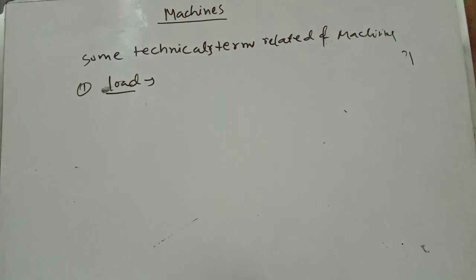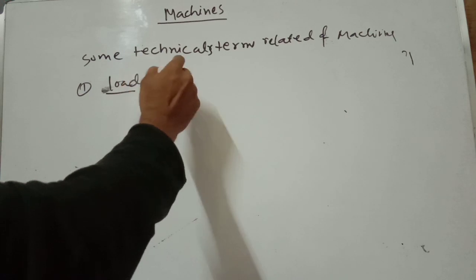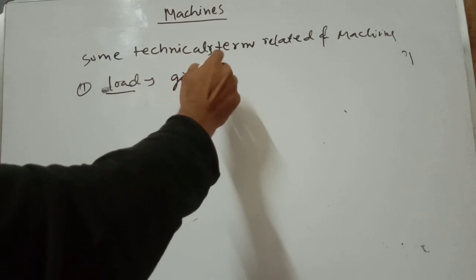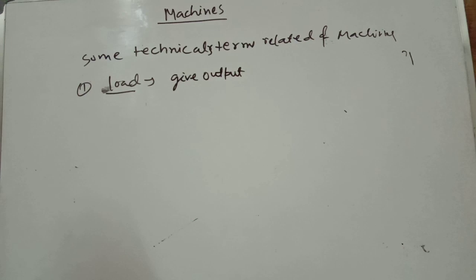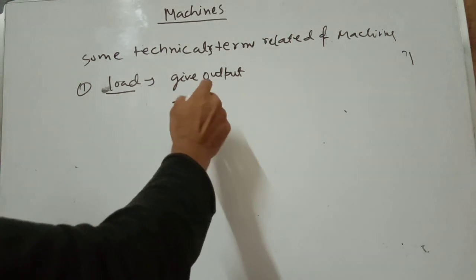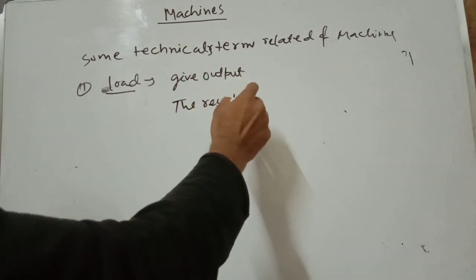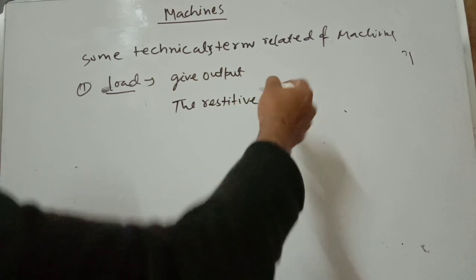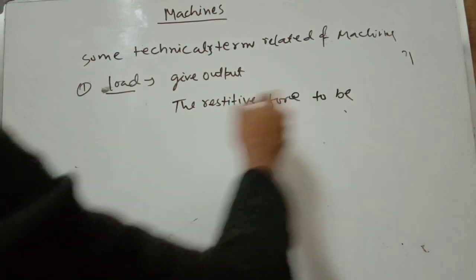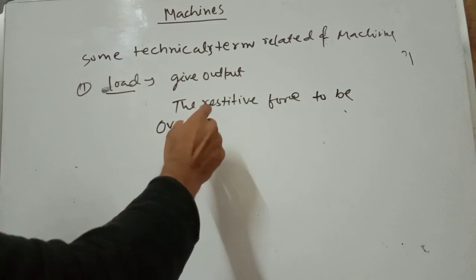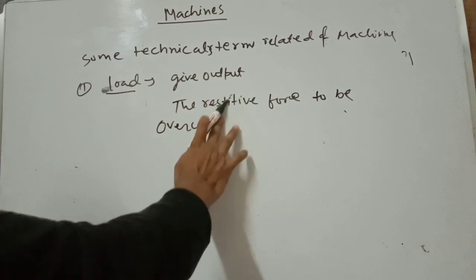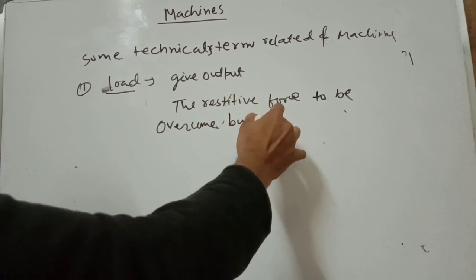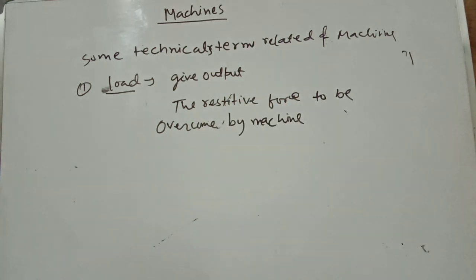So what is the load? Load means something that gives output. That means the resistive force to be overcome by the machine.